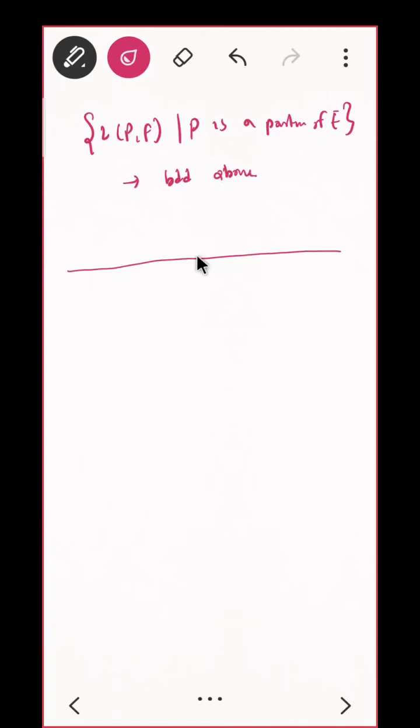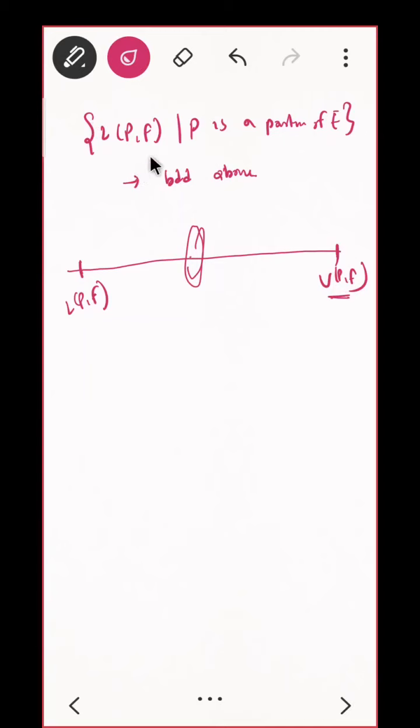Draw a line. This will be my actual area. Area of E here, that is not a rectangle. Your LPF will be something here, and here will be your UPF. Correct? So if I take all the LPF, give me any partition, it is not going to cross this actual area. So all the LPF will be here only. That is always bounded by UPF. Can you see that? Take any partition, this is bounded above by UPF. Correct?